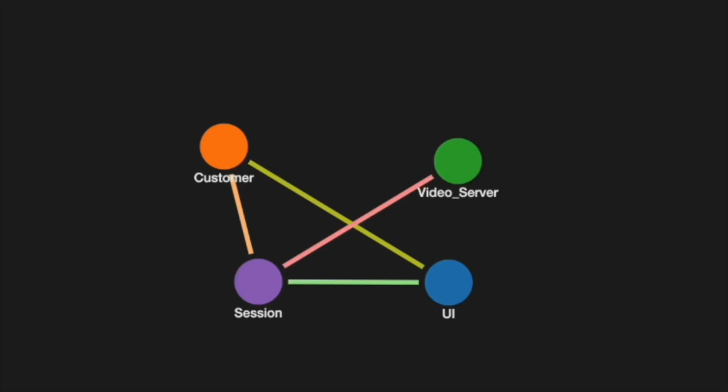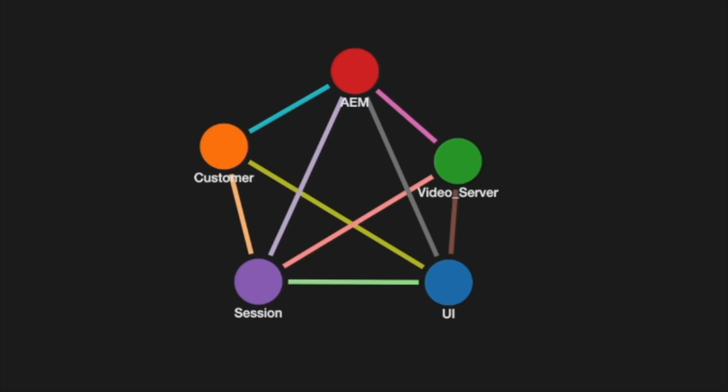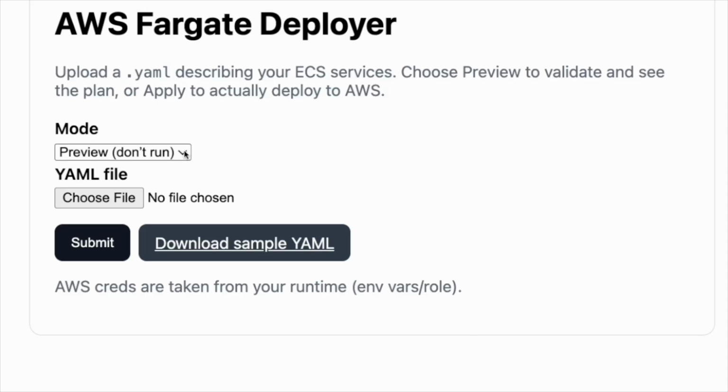Video server service streams content from an S3 bucket to the UI with automatic failover for uninterrupted playback. All these services are continuously monitored by the Application Event Manager, AEM, which keeps the graph database updated with real-time status and interactions. This ensures AMOS always has an accurate operational picture, enabling automated recovery and seamless user experiences.